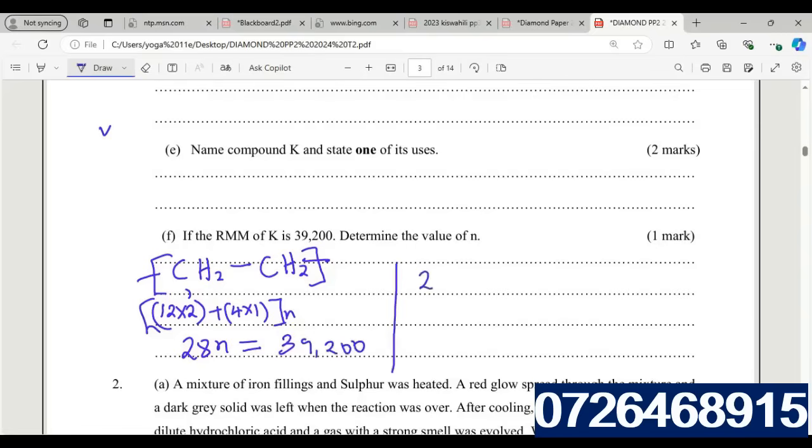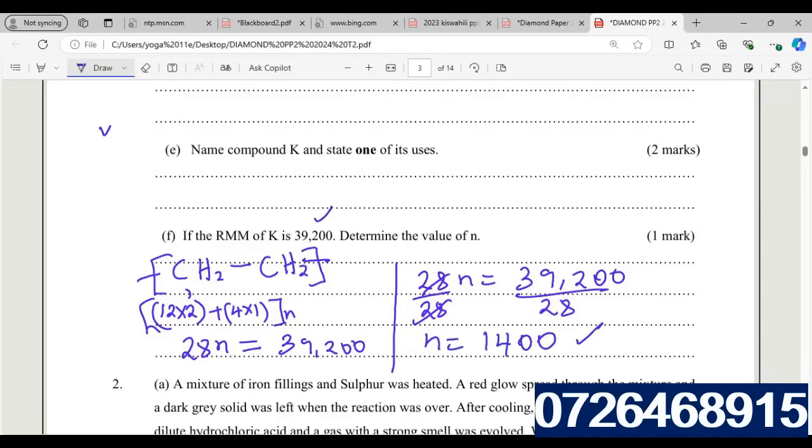So 28n is equal to 39,200. Divide both sides by 28, so n will be 1400. So in this compound which contains this mass, there will be 1400 monomers that will form this polymer here.